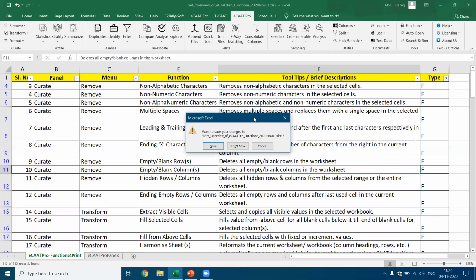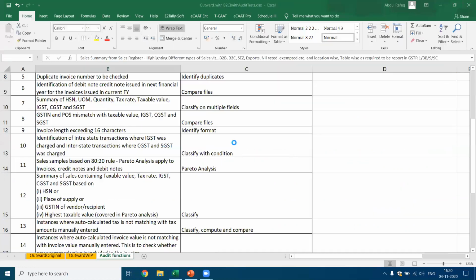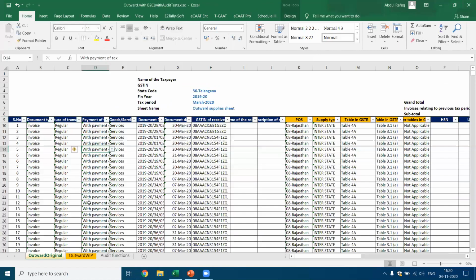I want to open one case where we have data pertaining to a client. This is the data they shared, the original outward data. This is the GST record for the period 2019-20. They shared this outward original file with us, and I said we always make a copy of the file and do the analysis.